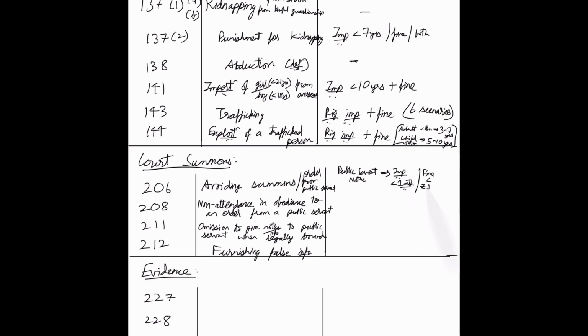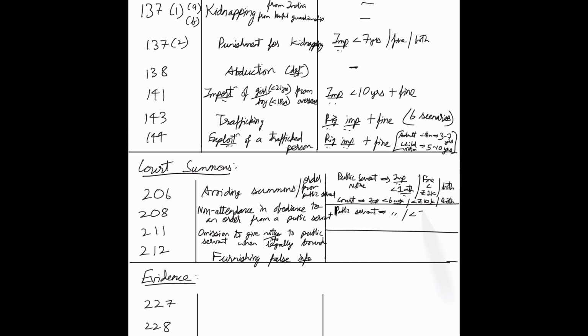So just to make it clear, section 206 deals with what happens if you abscond and avoid receiving a summons in the first place, while section 208 deals with what happens if you receive the summons but you do not obey it. So under section 206, for a public servant notice, it's up to 1 month imprisonment or up to 1,000 rupees fine or both. For a court notice, up to 6 months jail or up to 10,000 rupees fine or both.